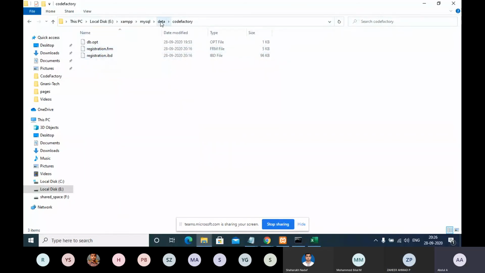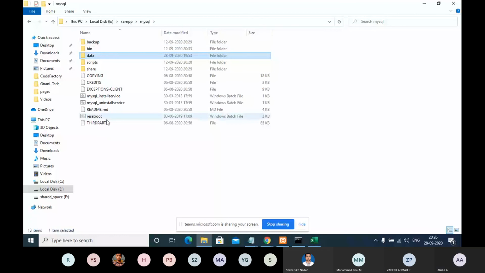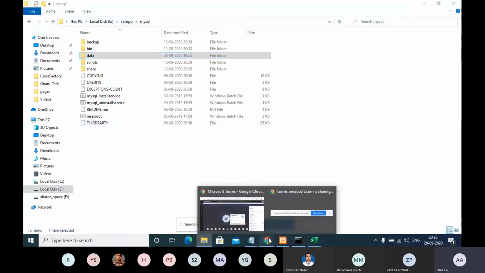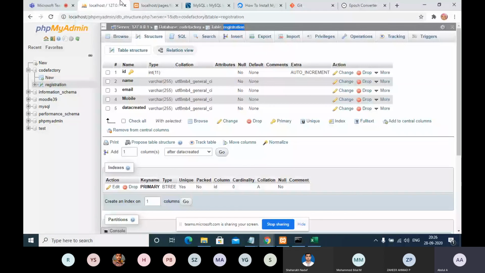So all these things will be available. Even if you uninstall XAMPP and install MySQL directly, you will get all these items. XAMPP is a software which provides the softwares combined.